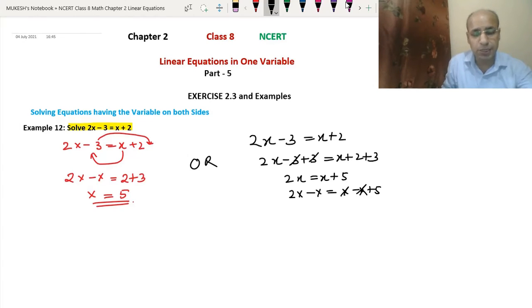So this x and x become 0. So x equals 5. Whichever way you consider easier, I think the first way we have done is easier. That way we can do the question.